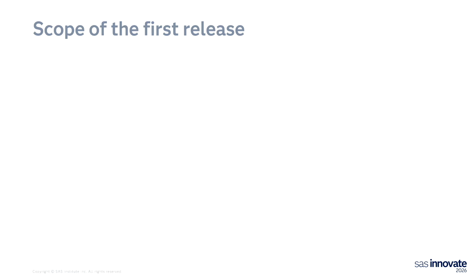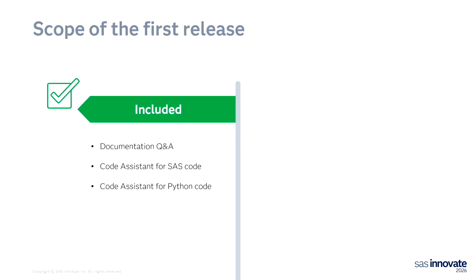Let's take a look at what will be included in this first release and then what comes next. In terms of the first release, we will support documentation Q&A as part of Copilot and code assistant for SAS and for Python programs. For code assistant for SAS and Python programs, we are going to review all of this in much more detail today as part of this session.